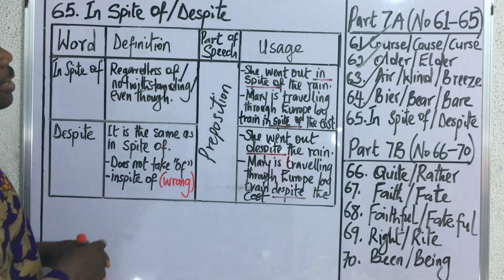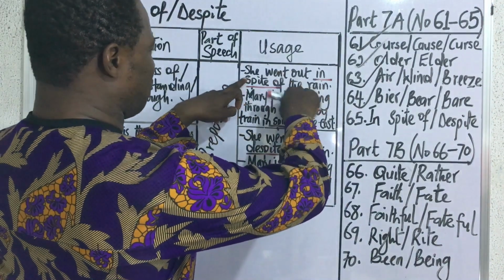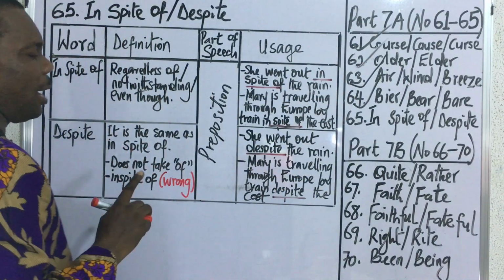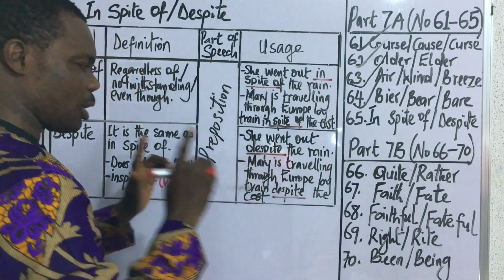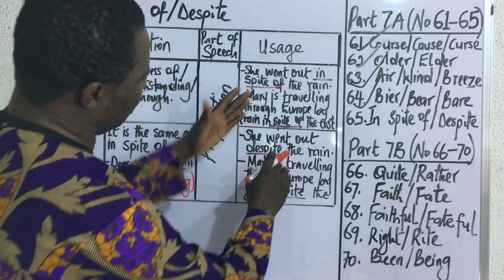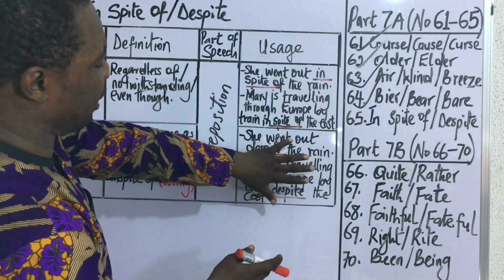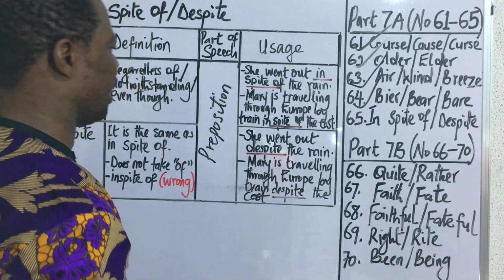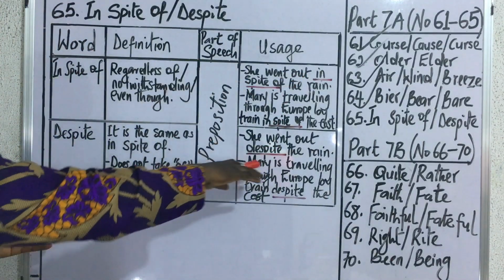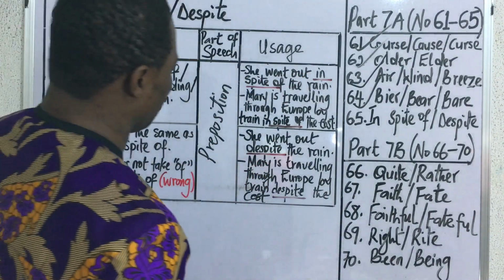But the only thing is that if you are going to replace in spite of with despite, then you should remember that despite does not attract of, and with that you are good to go. So in the second set of examples, we try to replace in spite of by introducing despite. And now let's see what we are going to get.